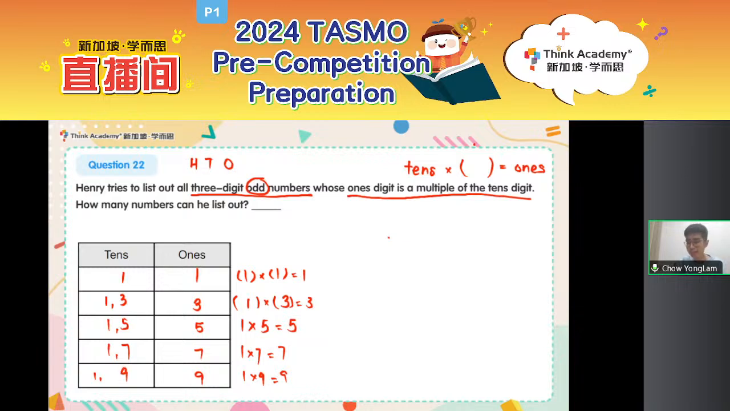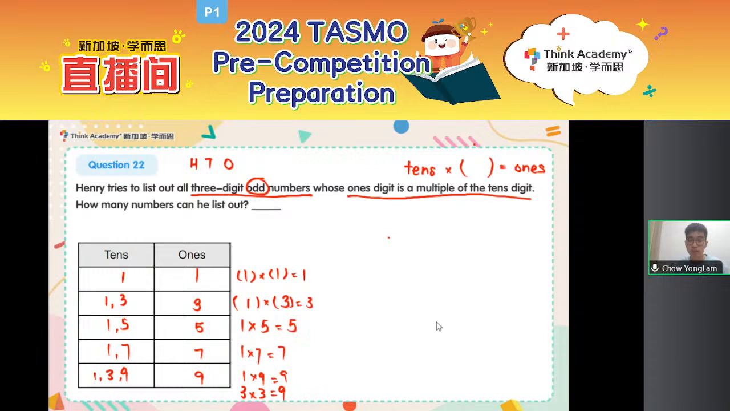Is that all? Can I just say 1 times 9 equals 9, so my tens can only be 1 or 9? Think about it. 1 times 9 equals 9. So my tens can be 1. My tens can be 9. Is that all? Okay, I see some good answers in the chat. You all reminded me 3 times 3 is also equal to 9. 9 is also a multiple of 3, which means my tens digit can also be 3, right? Yeah, 1, 3, 9.